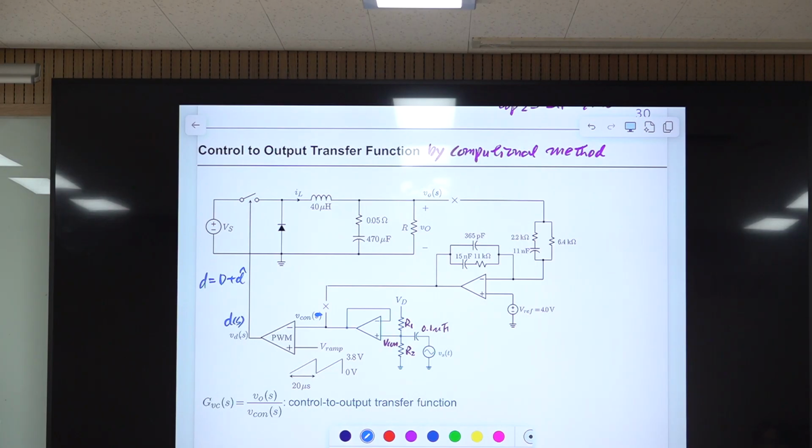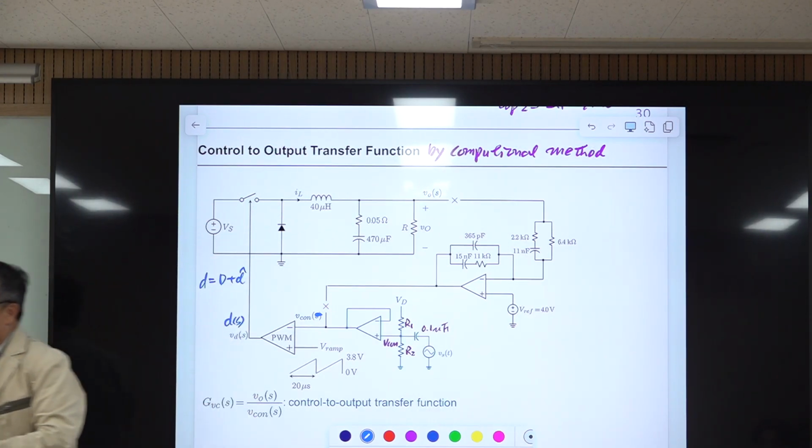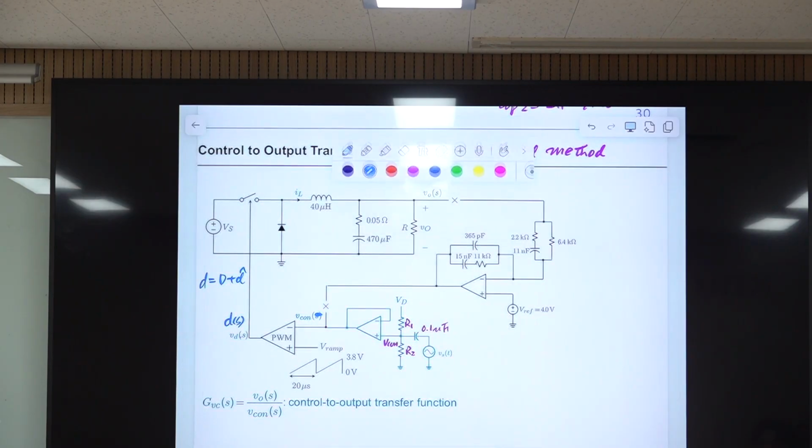I moved this one from there because I wanted to show this, so I move it back to the original place. This is more convenient for some purpose, so I select this one and this one. Then actually this is given by the summation of two components. Let me fix this.